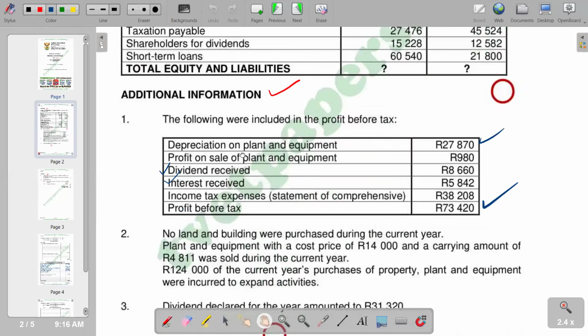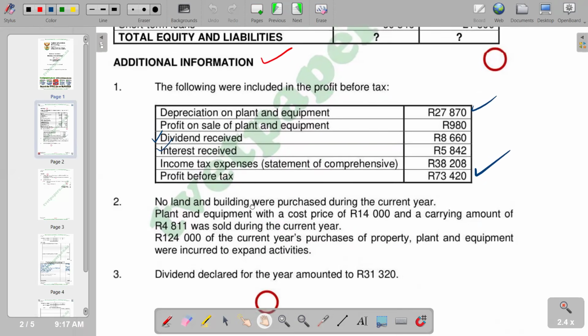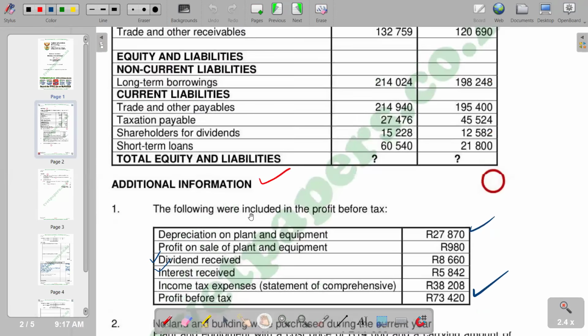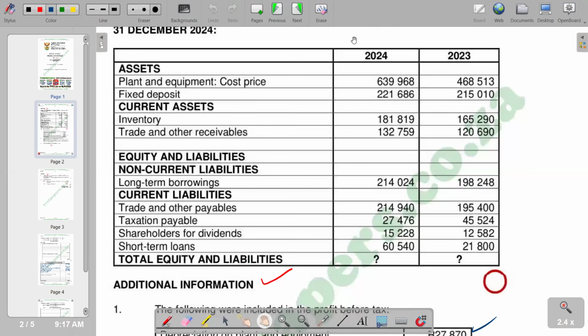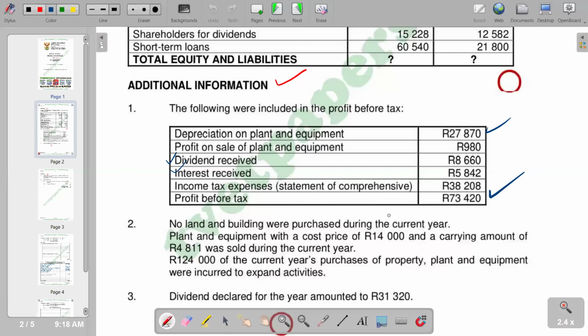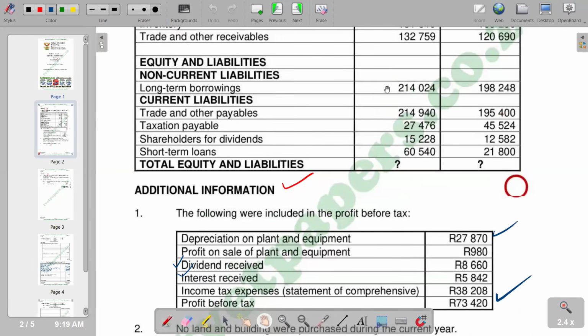We check additional information to see what can be the figure for our interest, our finance cost. If you look at the information that we have, you see that we do not have interest expense, and the loan that we are given, there's no interest to show how we can calculate the interest or the finance cost for the period.